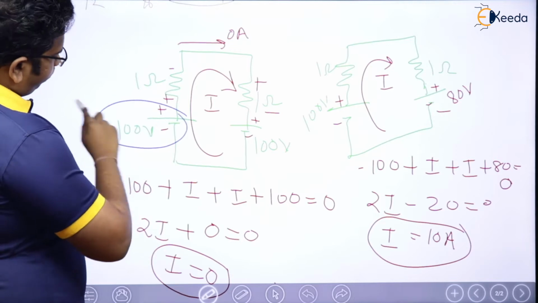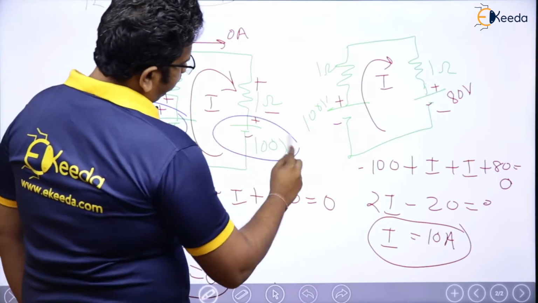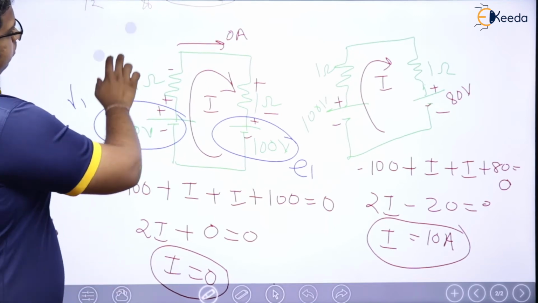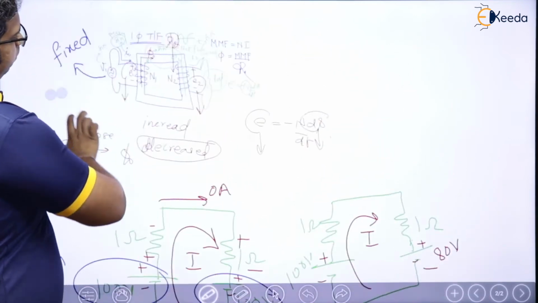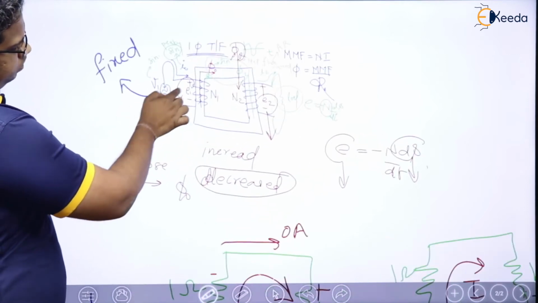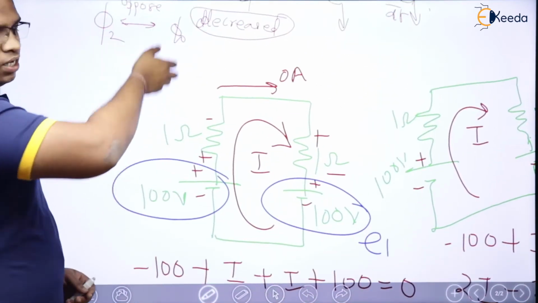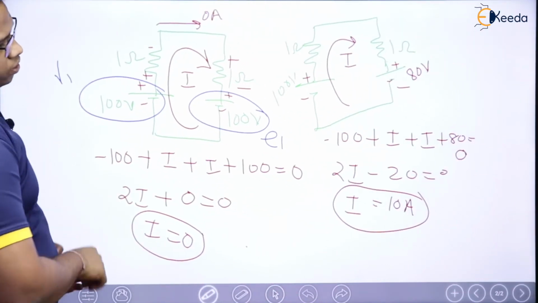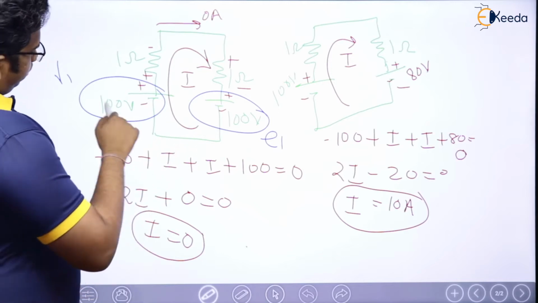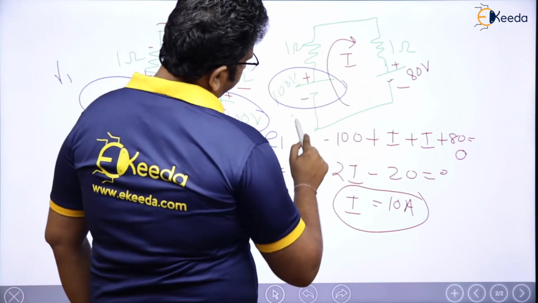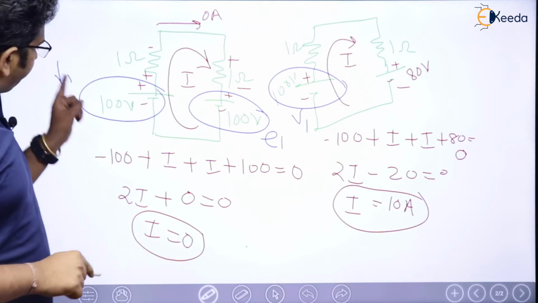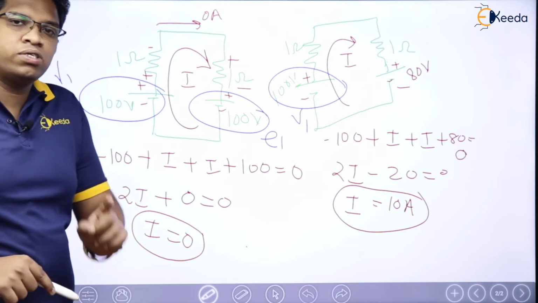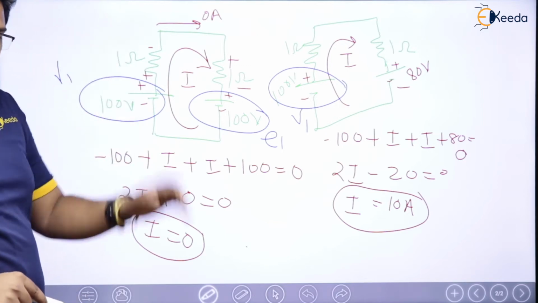Let me call this one V1 and this one E1. Same story, right? Just as V1 is there, E1 is there here. Just that it is in AC and this is in DC, but it's okay. How does that matter much? Anyways, this is V1, this is E1. Now in the second case also, I kept V1 constant. Why? Because V1 is going to be an ideal voltage source. We already know that from the assumptions video.